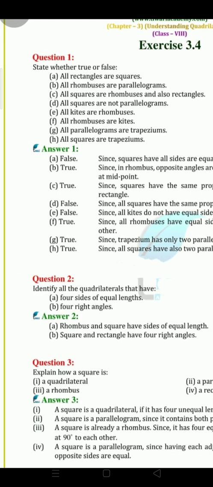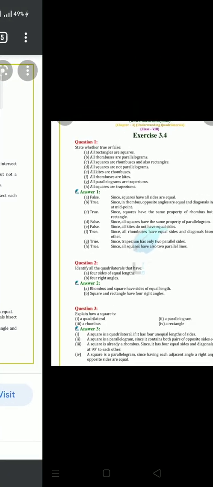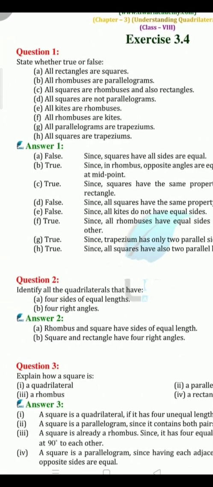Yeah, question number two. Identify all the quadrilaterals that have four sides of equal length. Kids, which are the quadrilaterals which have all four sides of equal length? Means all the sides are equal. You can give the example of square and rhombus. Then second is four right angles.